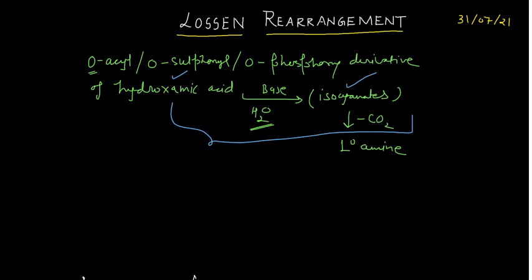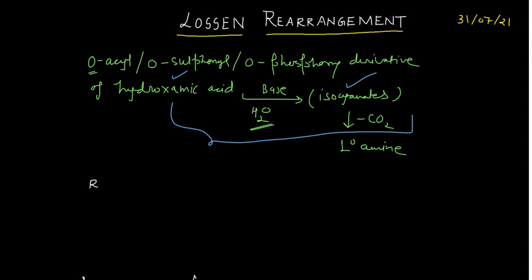Basically, in the hydroxamic acid, at the oxygen you have an acyl group, or this oxygen is connected with a sulfonyl, or with a phosphoryl derivative. So this is the general reaction, and this is something very, very important. Now what could be the reaction and how can we go for these? I am giving you one example for this. Say you are having this group.